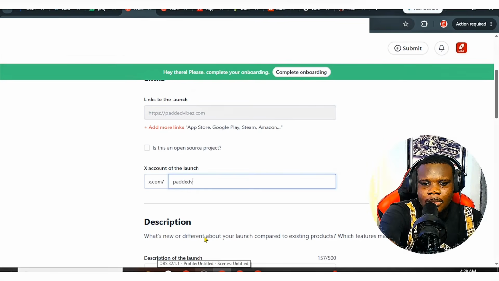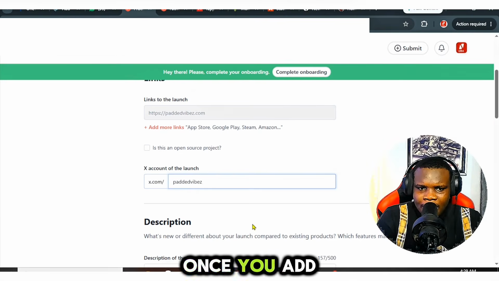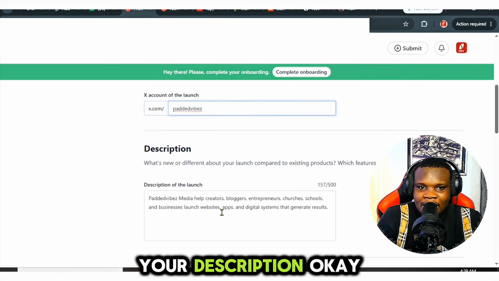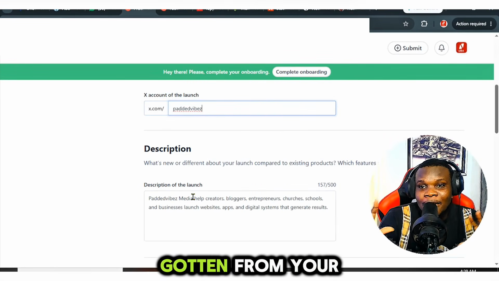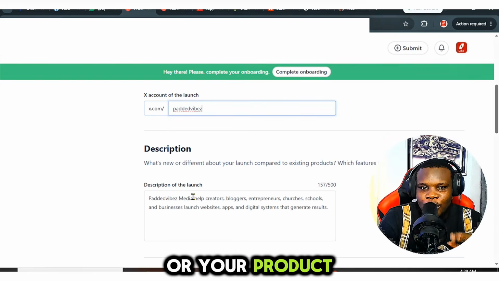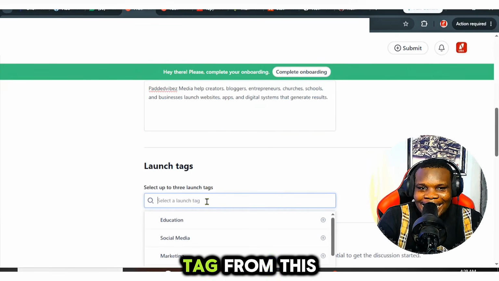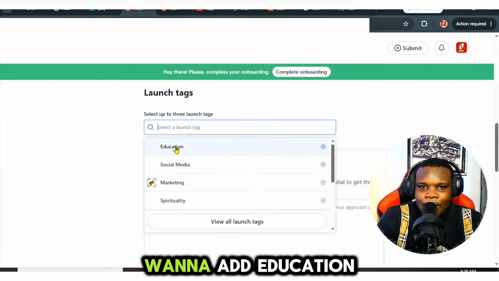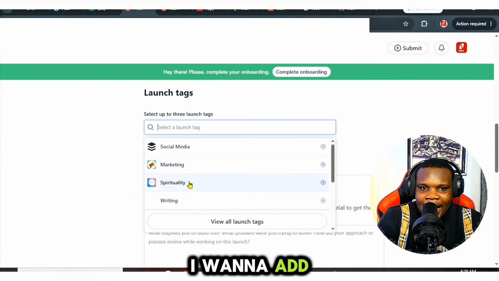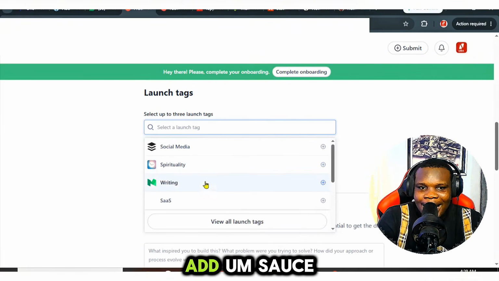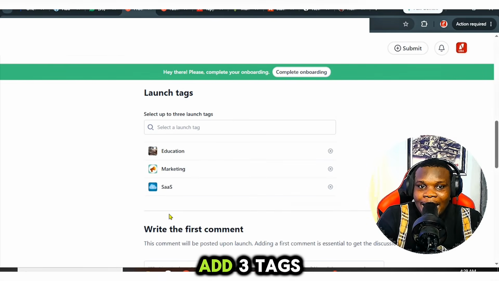Okay, once you add that, the next thing to do is to add your description. Based on what it has already gotten from your own website or your product, you can see it has automatically given us a description. You can add tags from this very section. Let's say I want to add education as a tag, marketing as a tag, and SaaS as a tag. You can only add 3 tags.